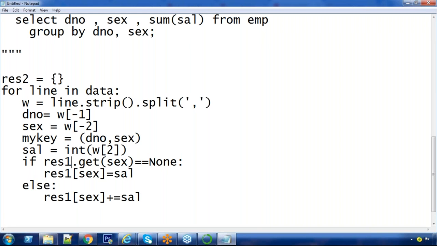And here I am verifying whether this particular key, which is a tuple, is available in the dictionary or not. If not available, you insert. If available, you add the value.